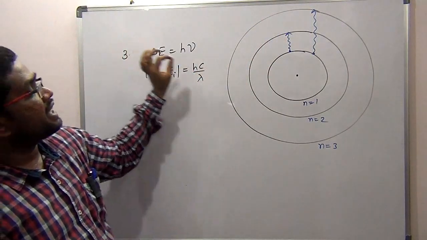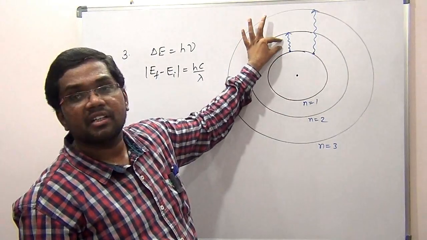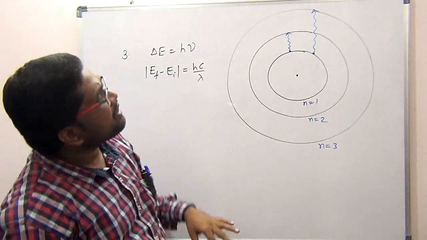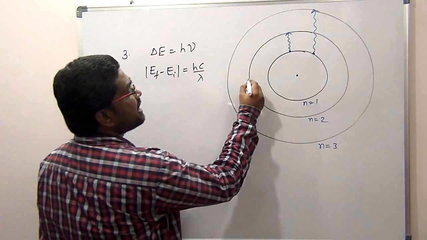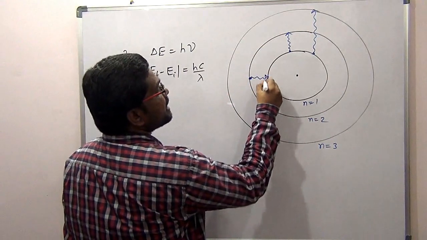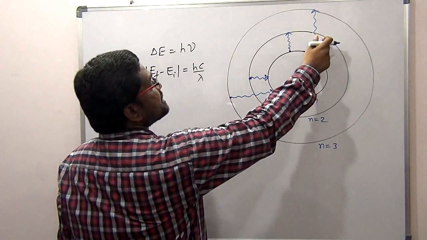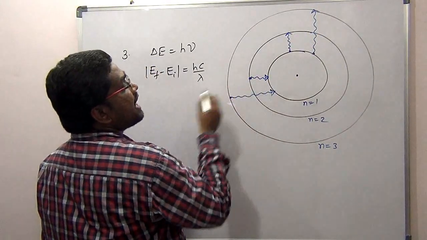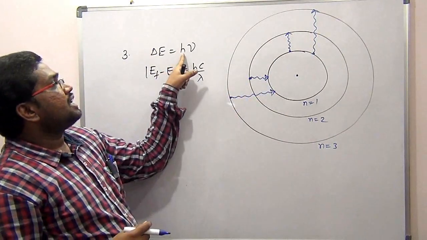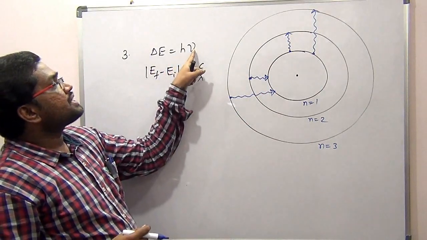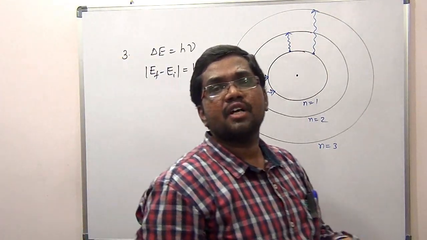Here delta is the energy difference. Let's say here the energy is E1, and here the energy is E2. The difference in the energy will be this photon energy. Now it can also emit. Suppose initially the electron is in the higher orbits. It can come to the lower orbits by emitting a photon. So this will be the absorption here, and this will be the emission here. When the electron is in the higher orbits, it will come to the ground state to attain stability by emitting a photon. Then that emission takes place with a frequency or wavelength governed by this relation. Okay, this is according to Max Planck.